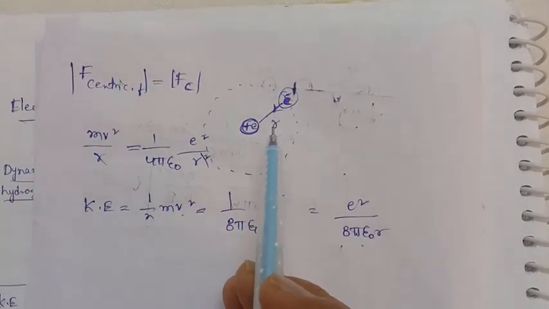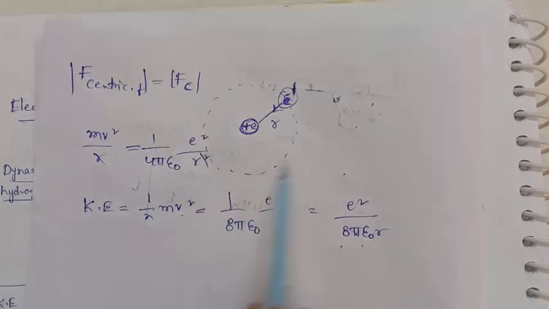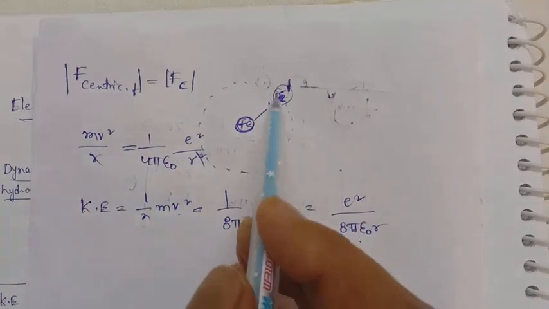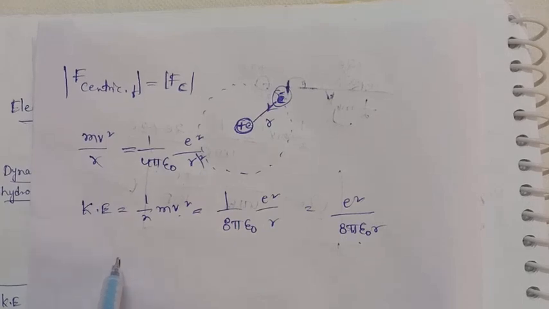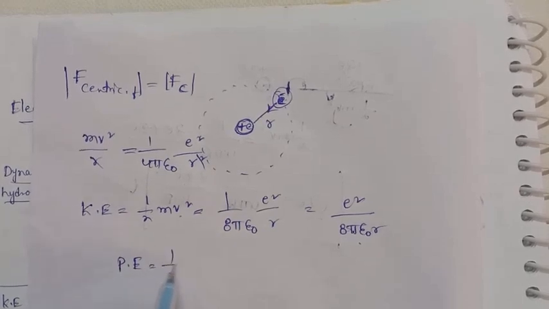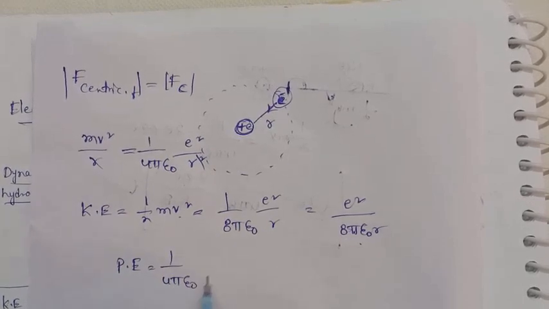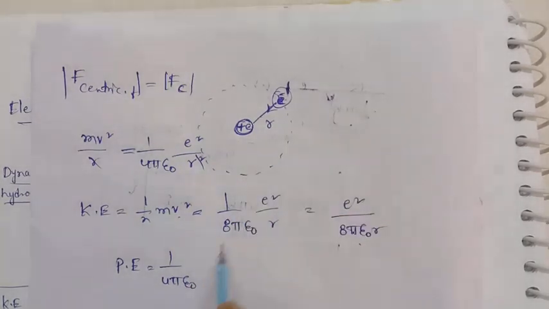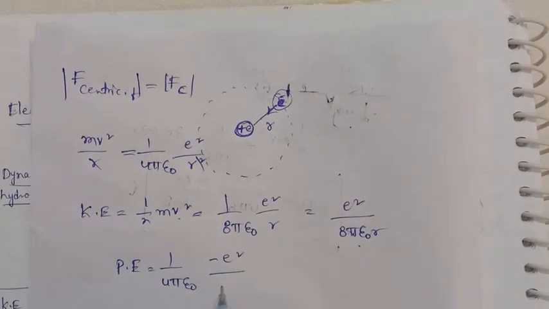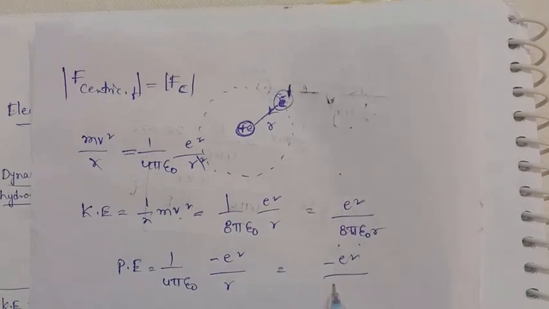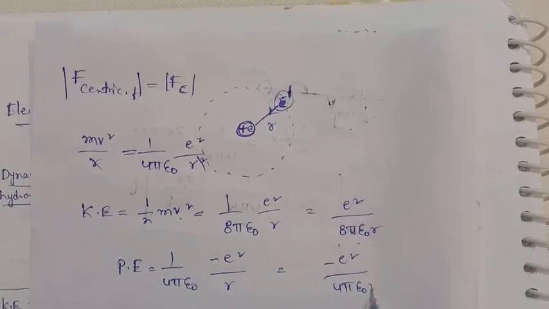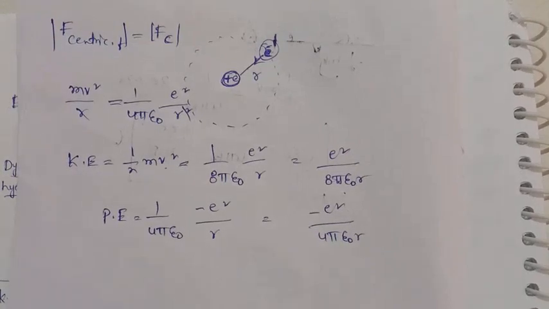Then what is its electrostatic potential energy? Already you know, the electrostatic potential energy is equal to 1 by 4 pi epsilon naught q1 q2, that means e into e, that means minus e square upon the distance r. So then minus e square by 4 pi epsilon naught r. It is the kinetic energy and it is the potential energy of the electron.